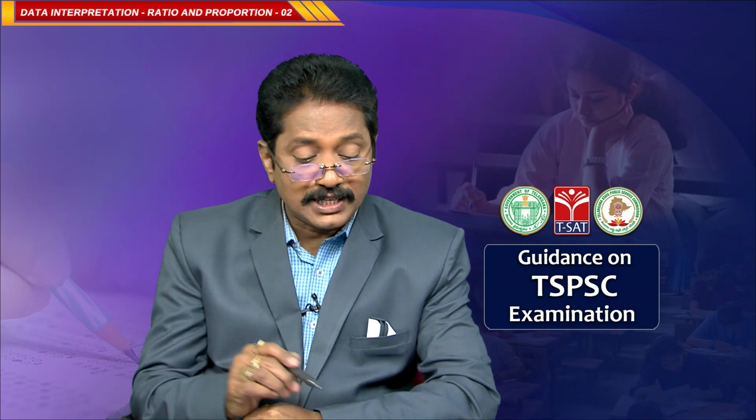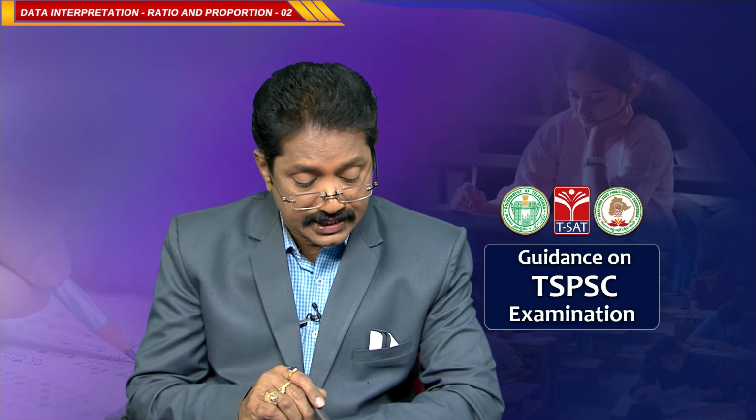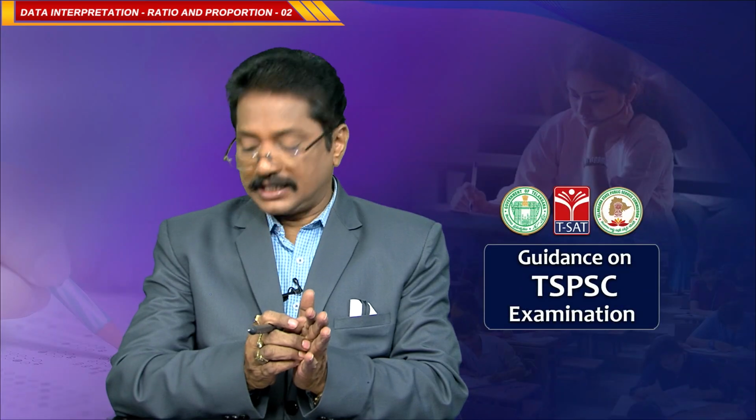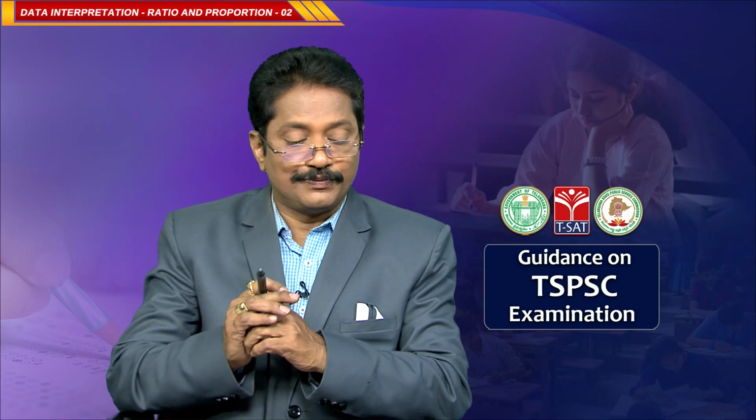10:15:24. Which one is required? You want to know the second number. The total sum of three numbers is 98, already given, 98. What is the B part here? 15 parts out of how many parts? 24 plus 15, 39 plus 10, 49 parts. So, 49 1s are 49, 49 2s are 98, 15 2s are 30. So, the second number B is simply 30. Is it clear? So, in this manner you have to calculate the required answer and your solution should be very simple.